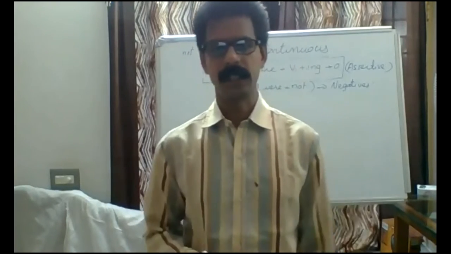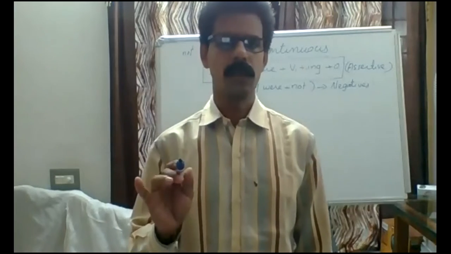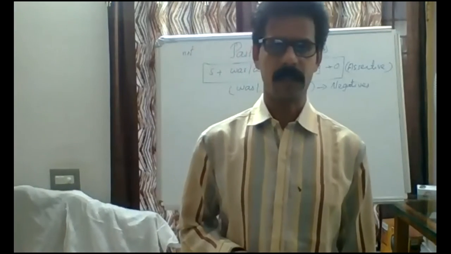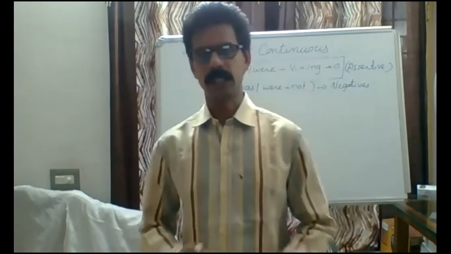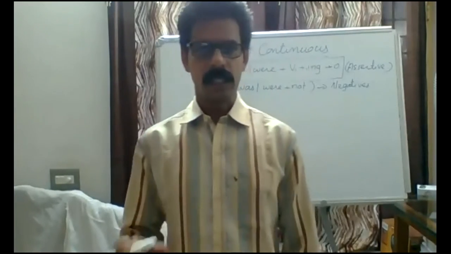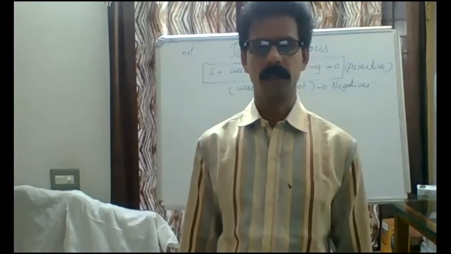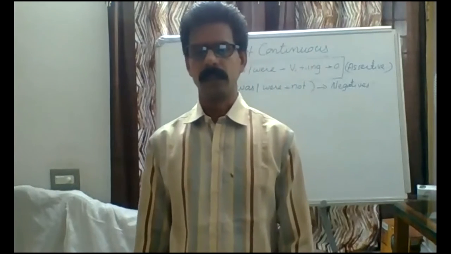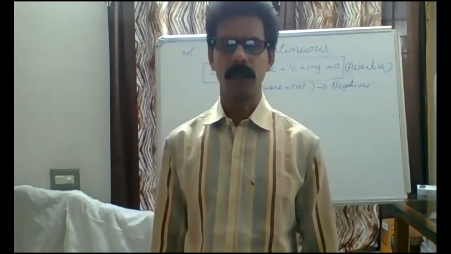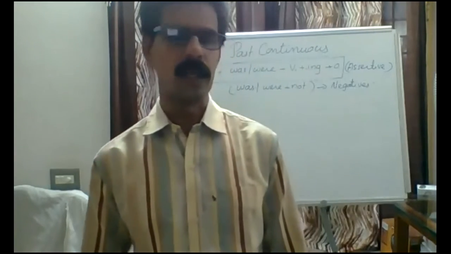Negative is India was not playing the match. The teacher was teaching English. What is the negative? The teacher was not teaching English.